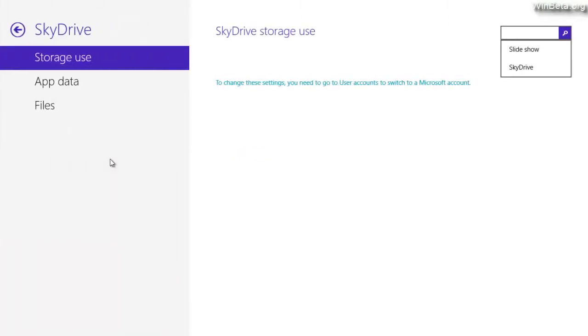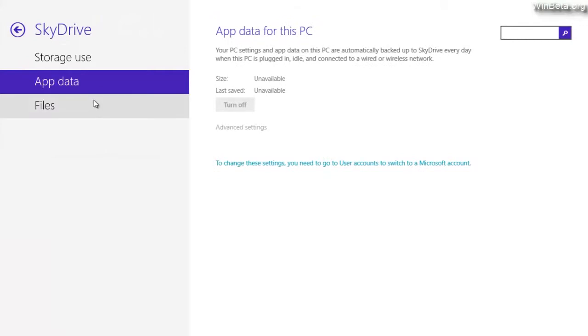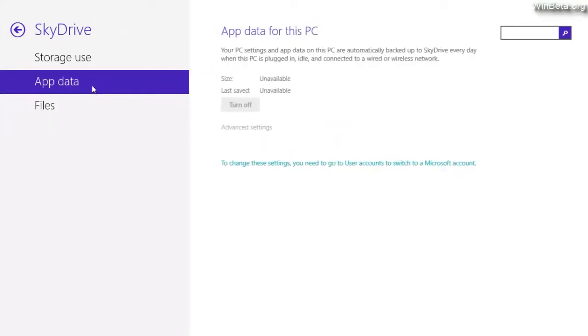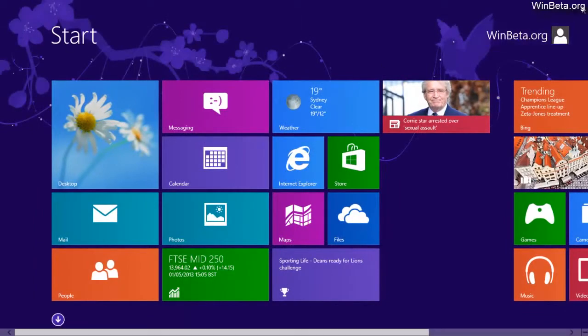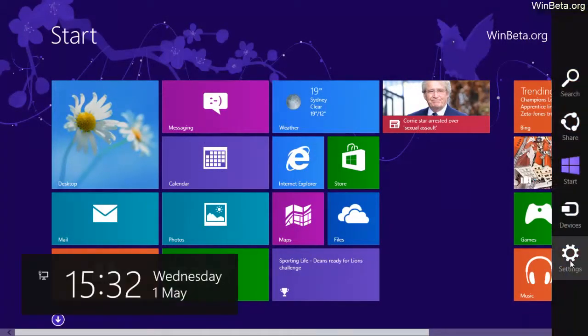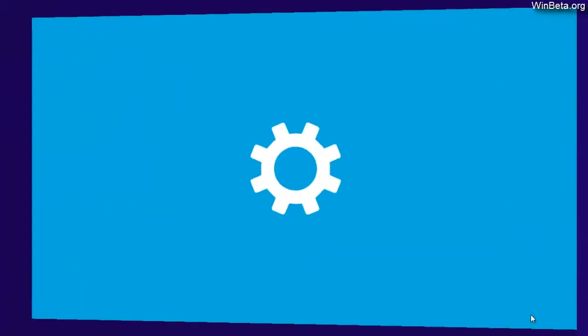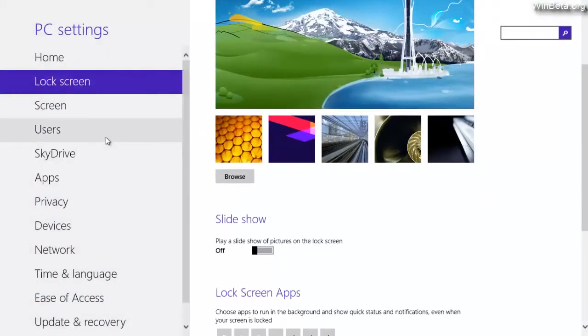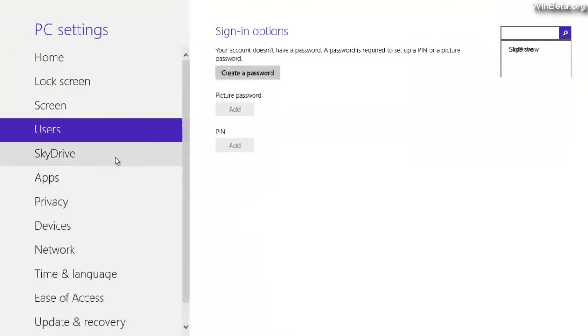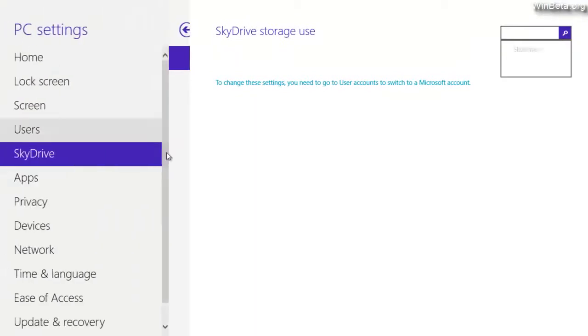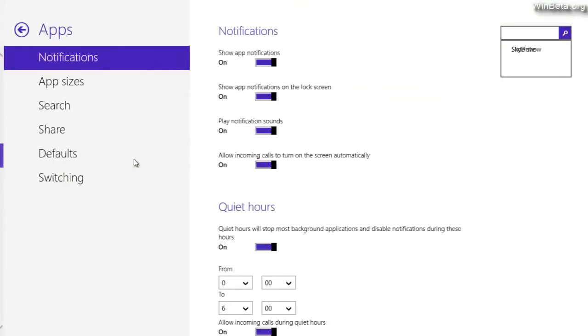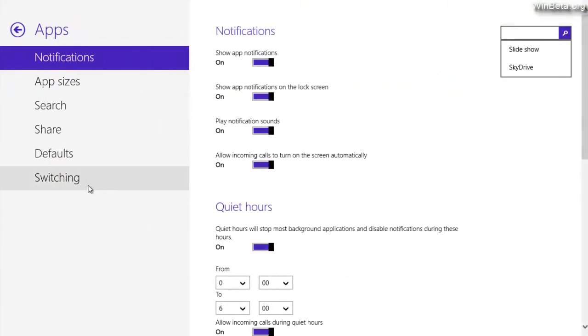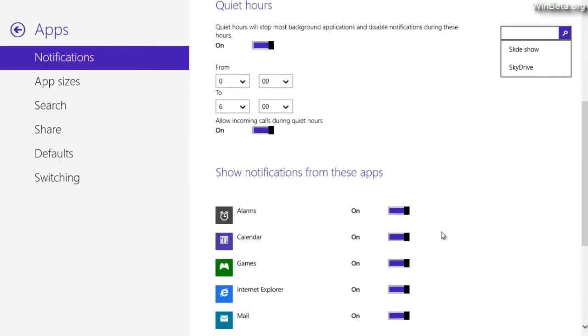SkyDrive, these seem to be the same. Files, yeah, everything here is the same. And the PC settings app has crashed. So this build doesn't seem to be very stable in VMware. However, apparently some people have said it's absolutely fine on real hardware. However, I don't recommend you install leaked builds on real hardware, as they could fry your system, as they did with one of my old laptops.